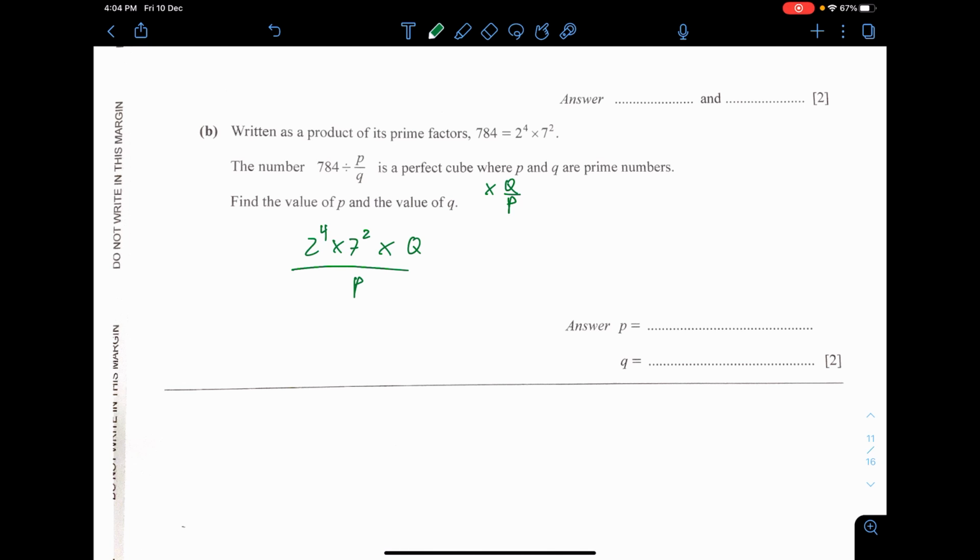Now the claim is that they are actually a perfect cube. Okay, a perfect cube means that the powers must be 3 or multiples of 3, or they do not exist. Either one of them. Now in that case, I would suggest that Q is actually 7. So then you got 7 square multiplied by 7, you got 7 cube. And then for the P, I just need the P to be a 2. So then 2 power of 4 divided by 2, you get 2 power of 3. Yeah, and that's the answer.